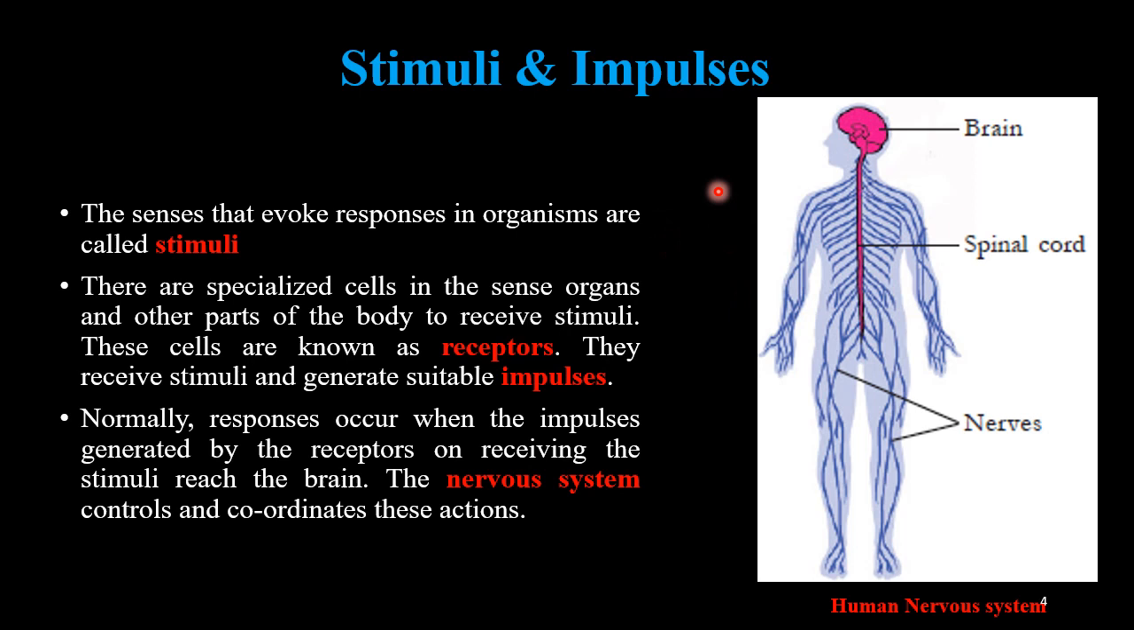So if we get a sight, the photoreceptors in our eye get stimulated. So the sight is a stimulus, and the receptors present in the eye are stimulated. Then they will create an impulse that will transfer to the brain, and the brain will process the image, or process the stimulus, and give back a response. Our nervous system, which includes the brain, spinal cord and various nerves distributed throughout our body, controls and coordinates these actions.